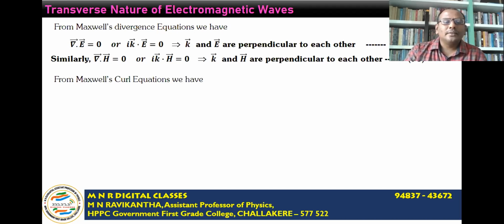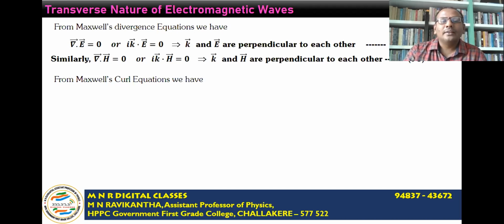Now let us conclude in another way by using the curl equations. From these two equations, 7a and 7b, it is clear that k is perpendicular to E, k is perpendicular to H. Now, the next step is to prove that E and H are perpendicular to each other.